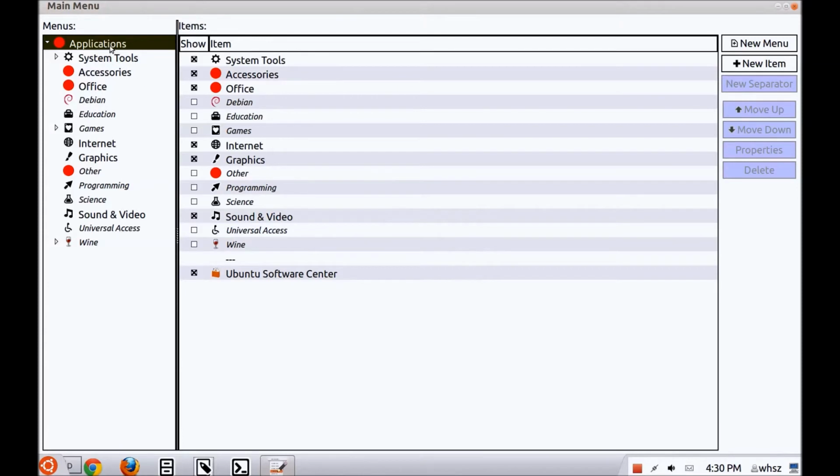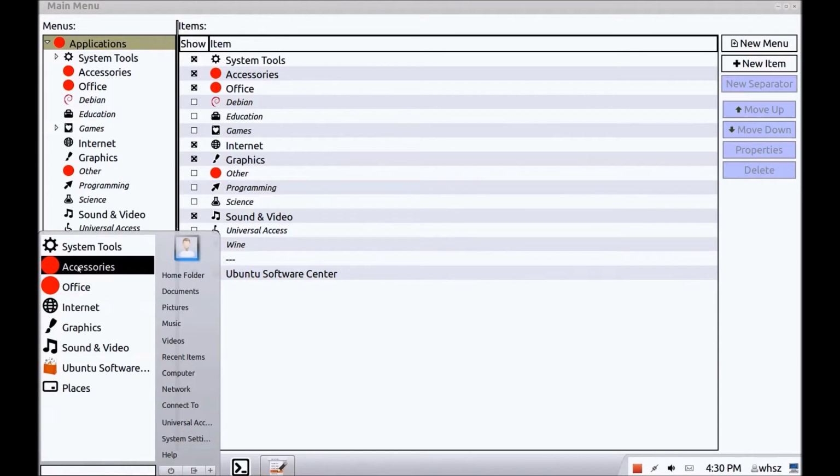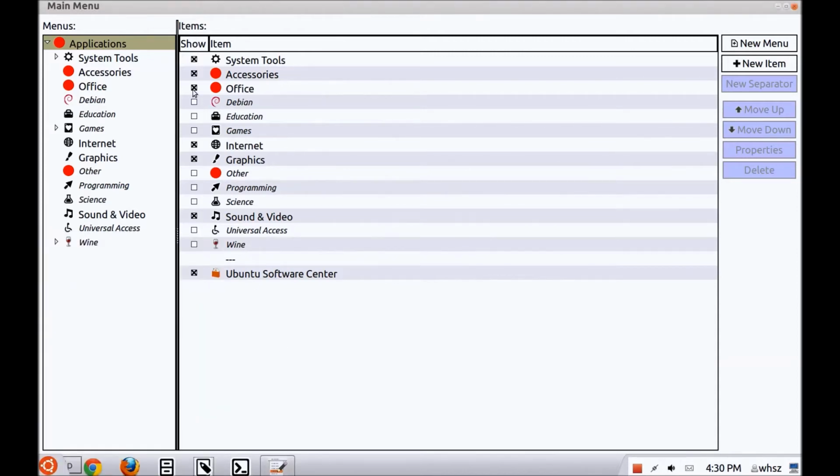For example, applications, which, let me just remind you, is actually the first window of the Start menu. Those that are checked will appear, like System Tools, Accessories, Office, etc. Those that are not checked will disappear.